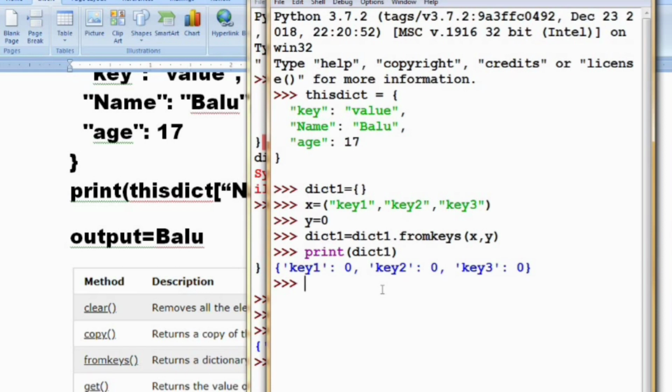So what is the next method? The next method is get. How can we access an element in a dictionary? There are two ways to access an element in a dictionary. The first way is I am going to perform the operation on this dict dictionary, this dict of name.